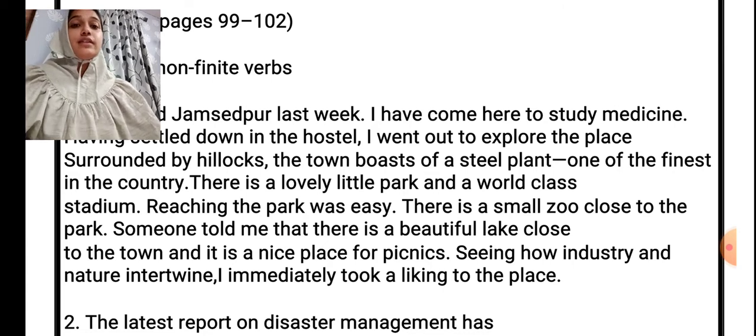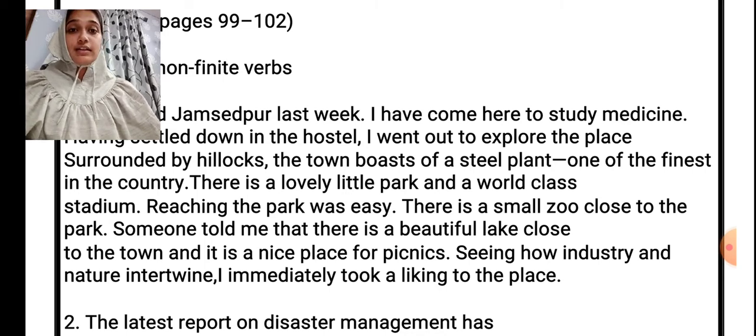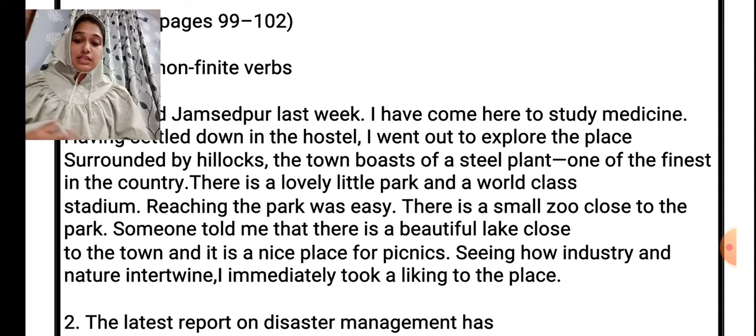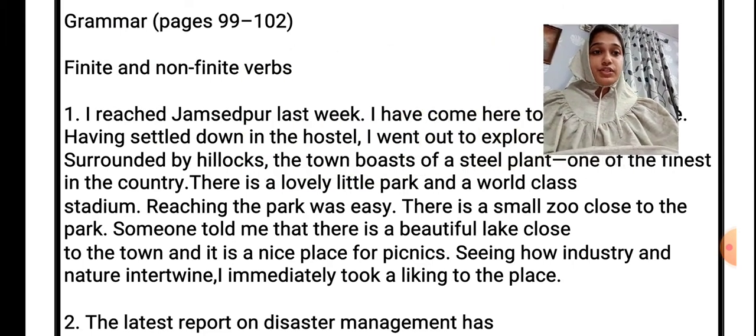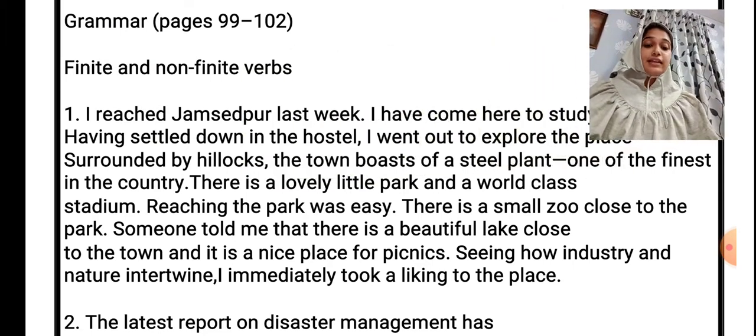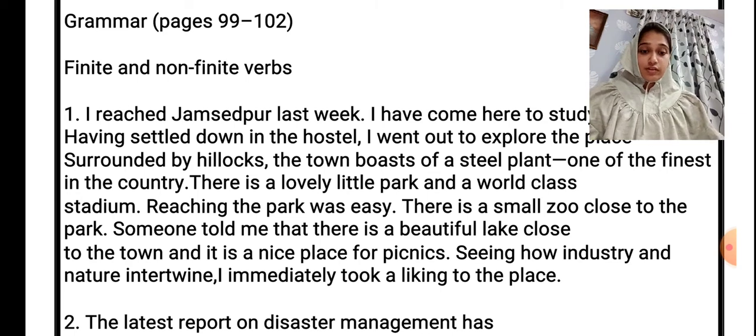As we have already discussed reading 1 and reading 2 of our course book of unit 4 section 1, something wonderful happens when you plant a seed. So now I hope you understand the question answers we have done till now. Now we'll begin with the grammar portion, that is finite and non-finite verbs. Correct? So take out page number 99 of your course book.